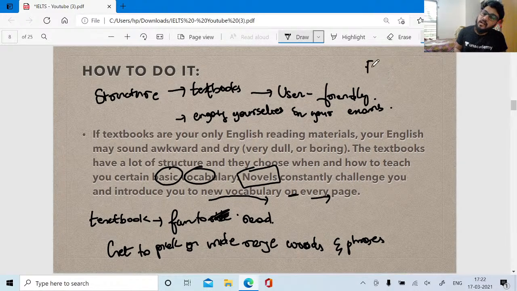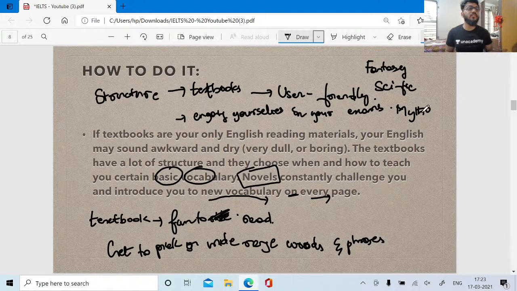You guys get certain books like fantasy books, right? You also get science fiction books. You get mythological books, mystery, thriller, science fiction, biographies, bibliographies, right? These contain different types, mesmerizing types of different levels of grammar and vocabulary.